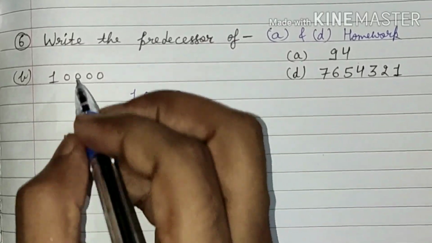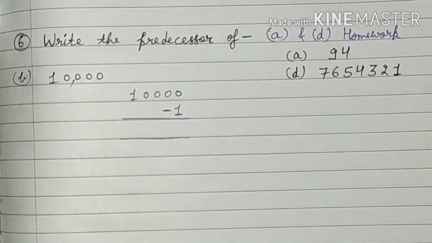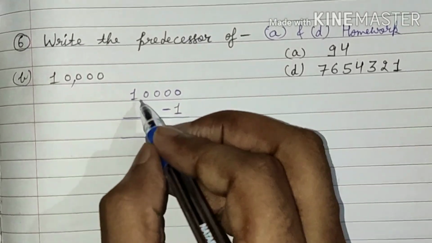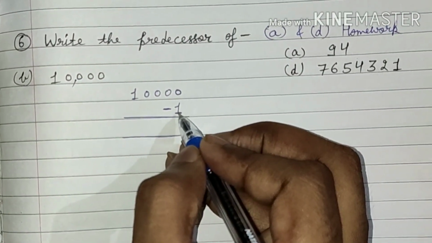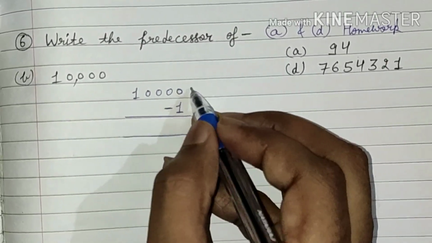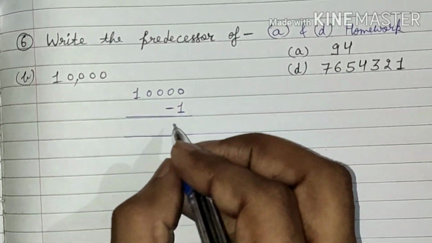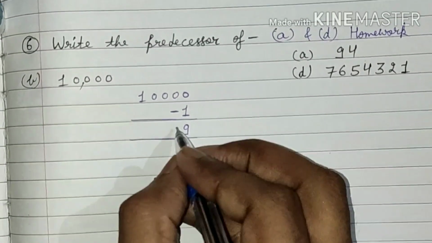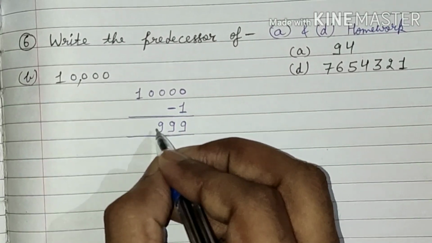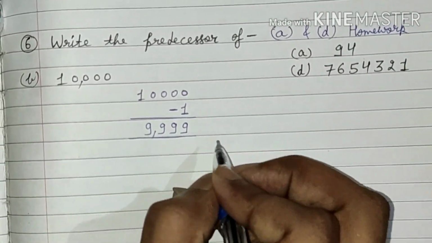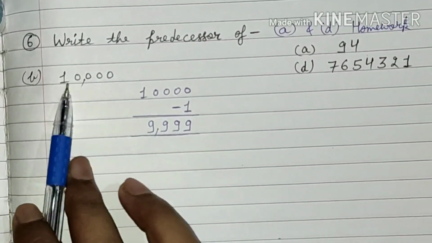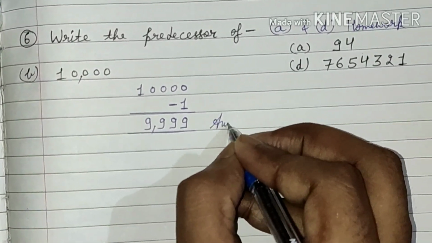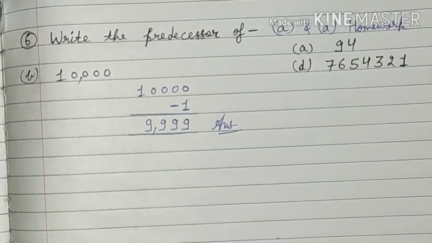Part B, that means 10,000 is there, and for this we will have to find the predecessor. We cannot subtract 1 from the 0, so we will have to take a carry. It will become 10. 10 minus 1 will be 9. Here also we will get 9, 9, 9. That means the predecessor of 10,000 will be 9,999. This will be our answer.